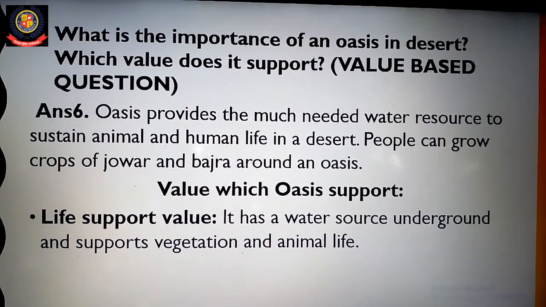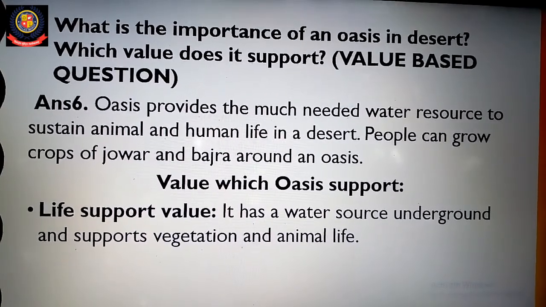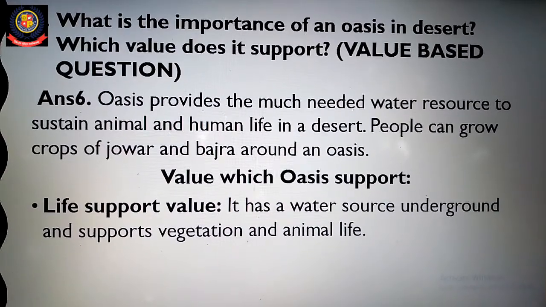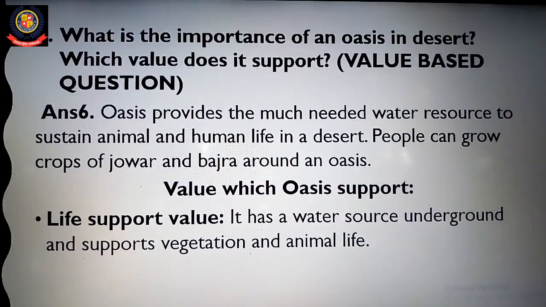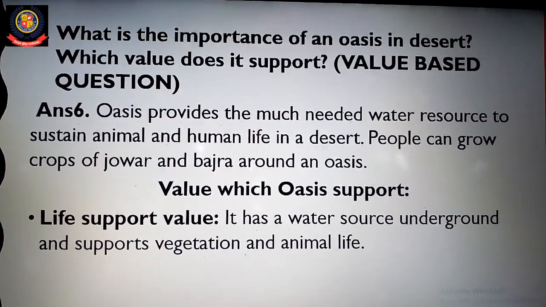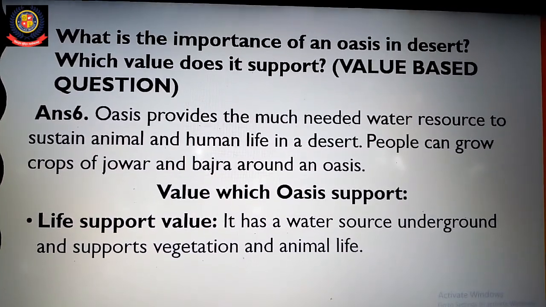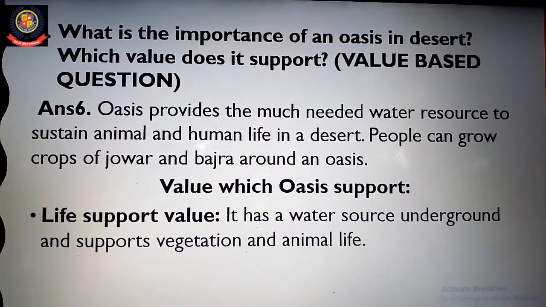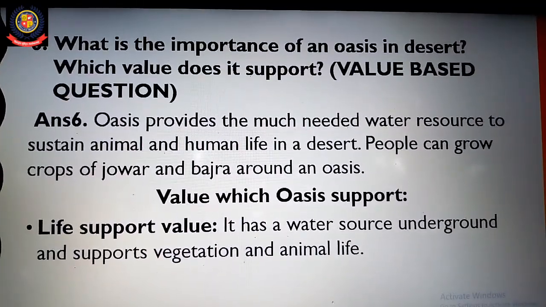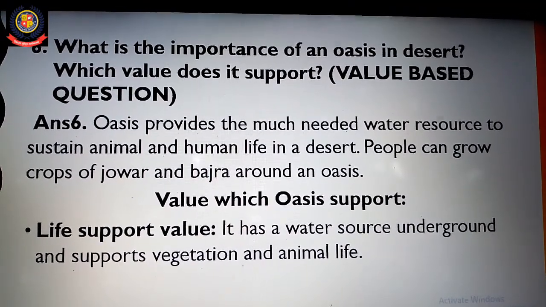Now sixth one. What is the importance of an oasis in desert? Which value does it support? Now you have to tell the importance of an oasis in desert and which value does it support. Students, this one is value based question. Now answer sixth. An oasis provides the much needed water resource to sustain animal and human life in a desert.